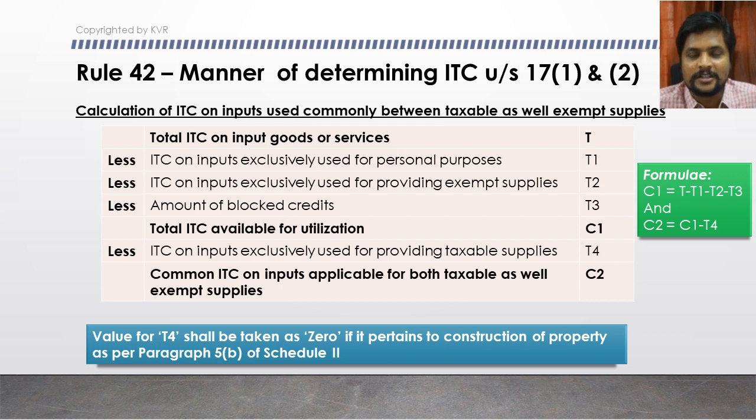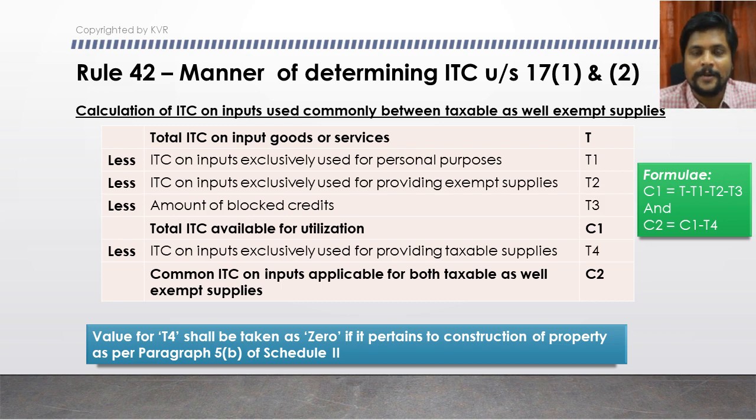While doing this calculation, the entire amount related to that construction has to be taken as 0 here, because you may not know at this stage whether the residential units will be sold before the completion of the construction or after the completion of the construction. If it is sold after the completion of the construction, then it is exempted, and you will not be eligible for the ITC. If it's sold before the completion of the construction, then it will be included in your taxable supply, and then you are eligible for the ITC.